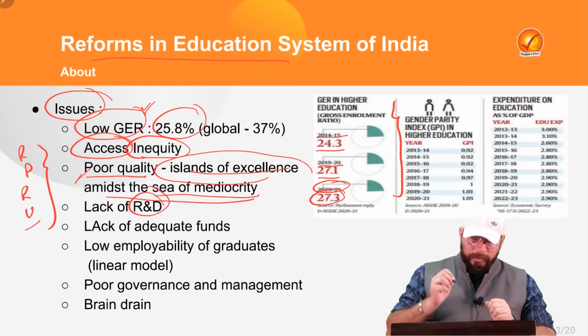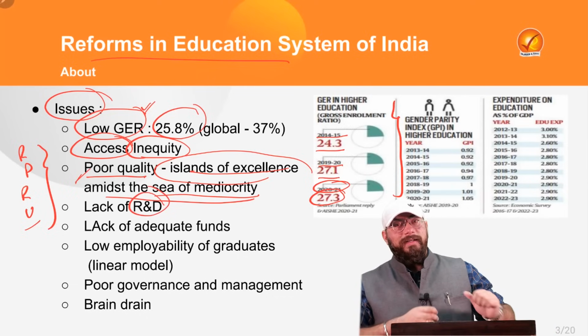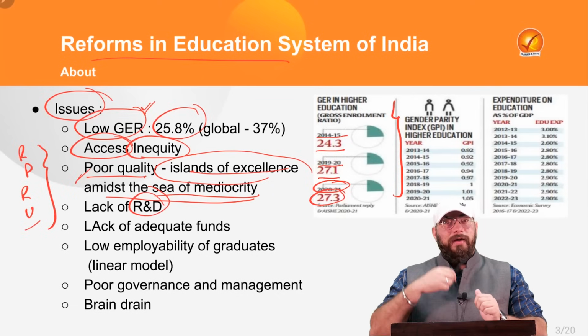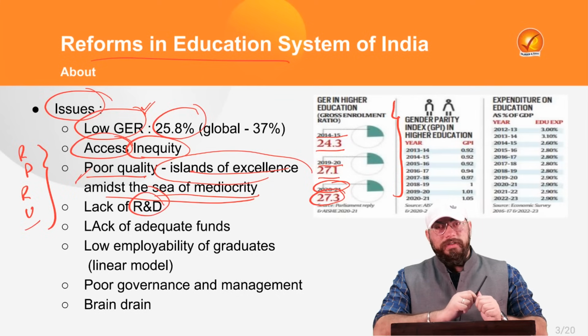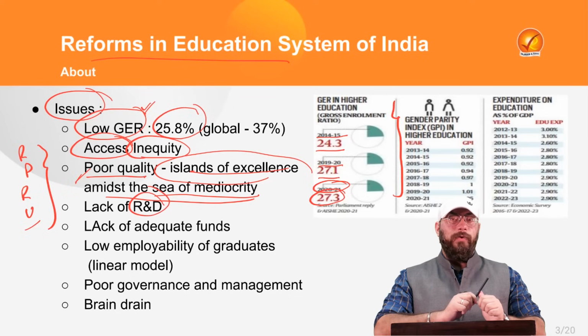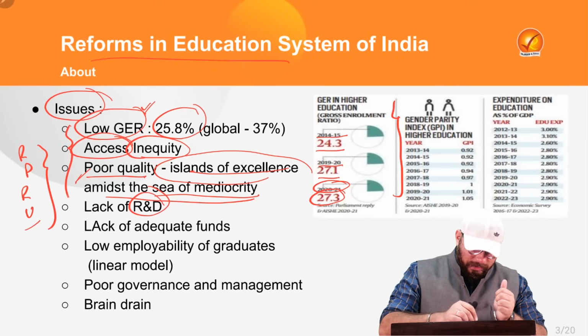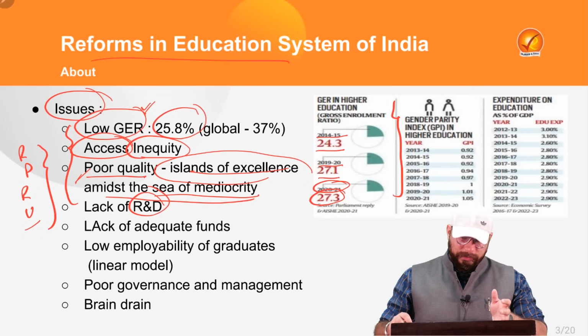Also, there is low research and development in our country. There is a lack of research and development, and the amount of money spent by the government on research and development, even that is abysmally low. Right? That is why it is another issue in relation to the education system of our country.